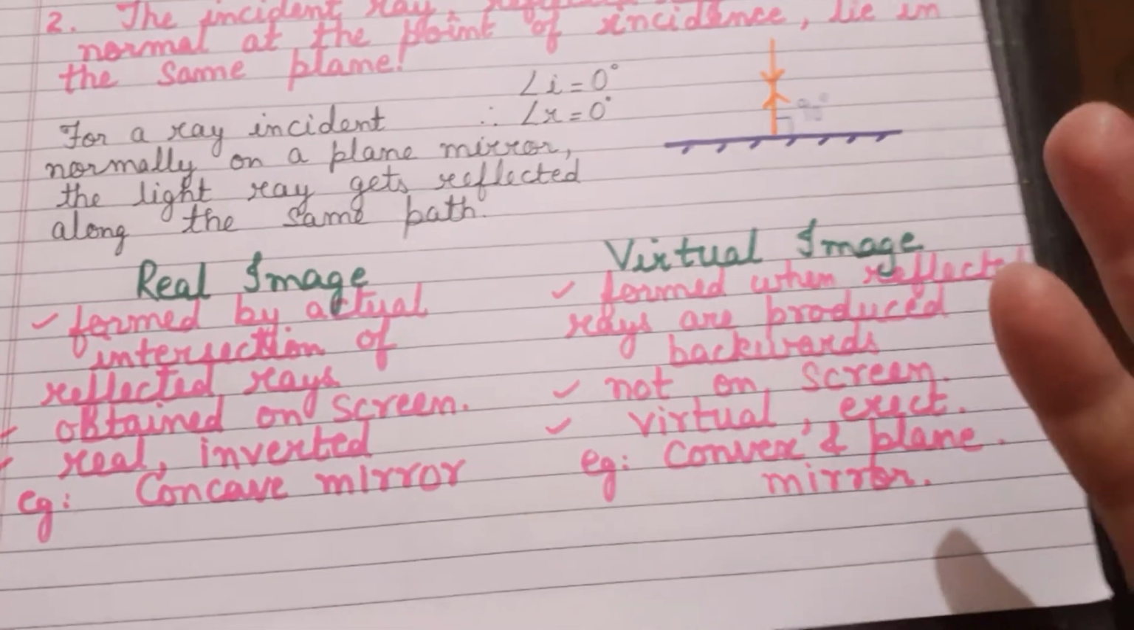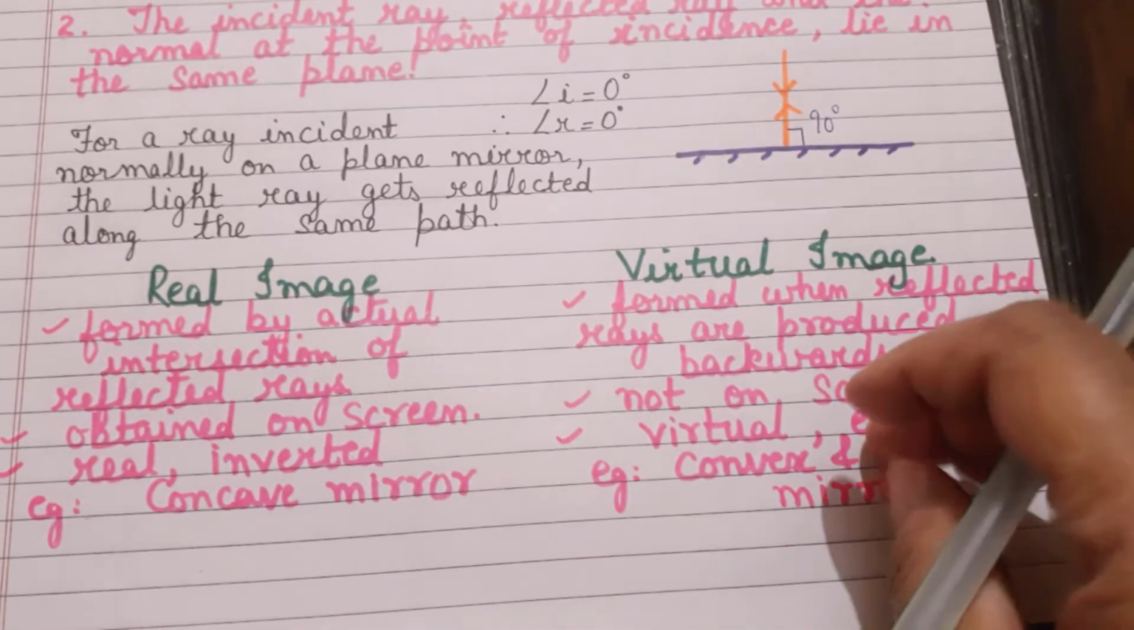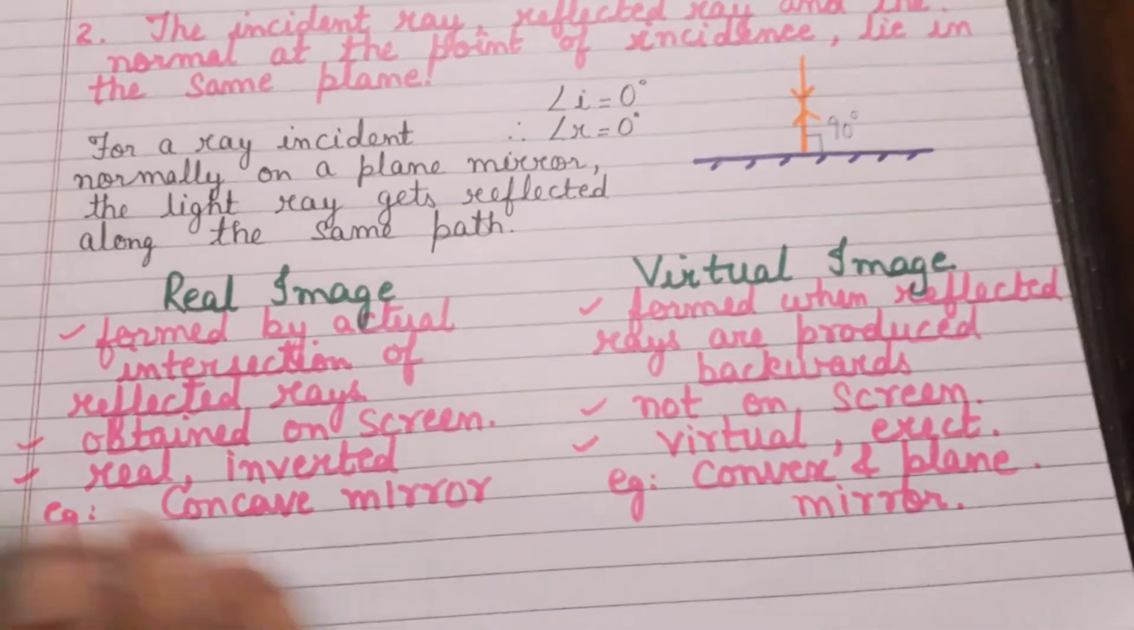And what forms a real image in our day-to-day life? A concave mirror forms a real image. And what forms a virtual image, children? A convex or a plane mirror forms a virtual image.